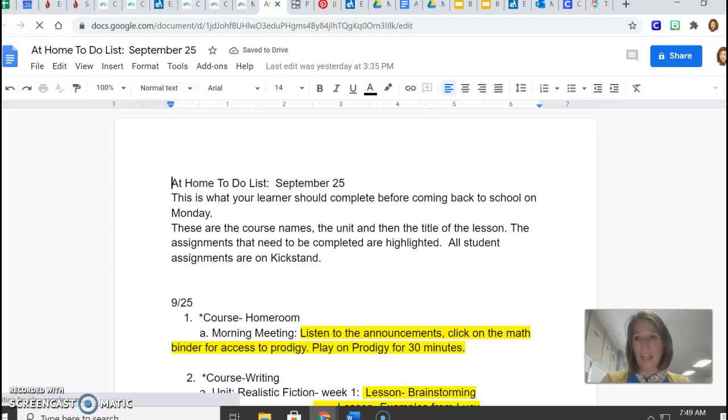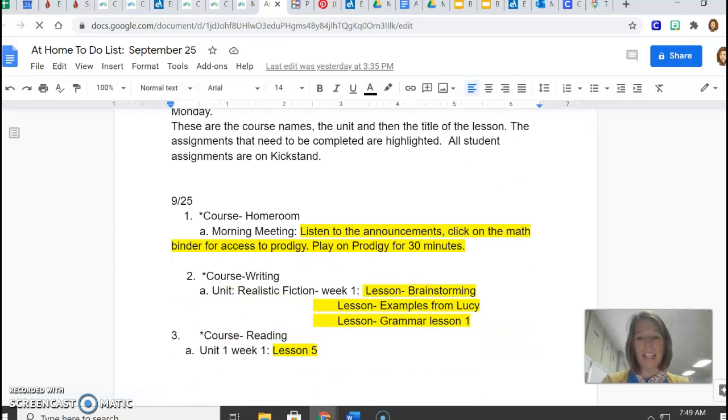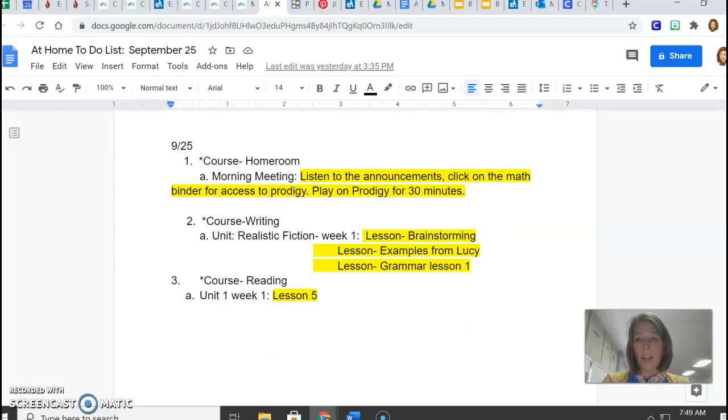There are several things, and then the tasks that you need to complete are highlighted in yellow. And they're all in Kickstand today.